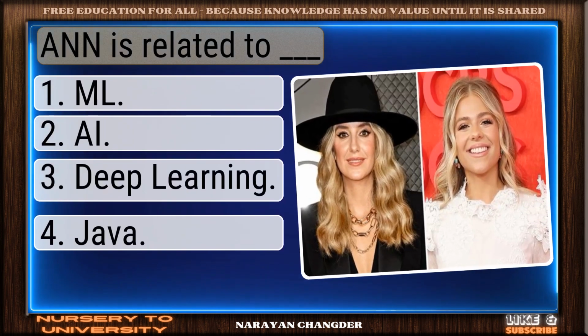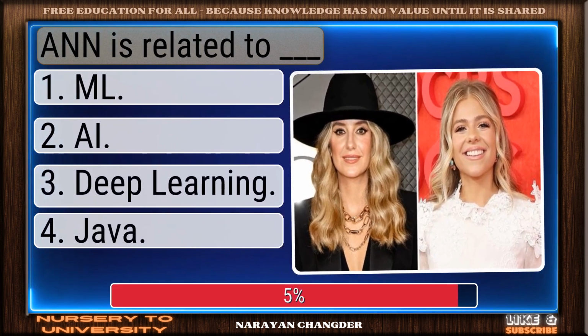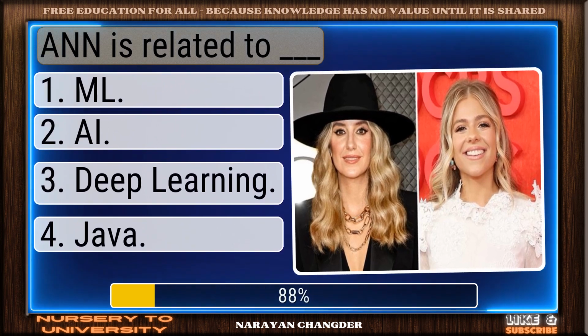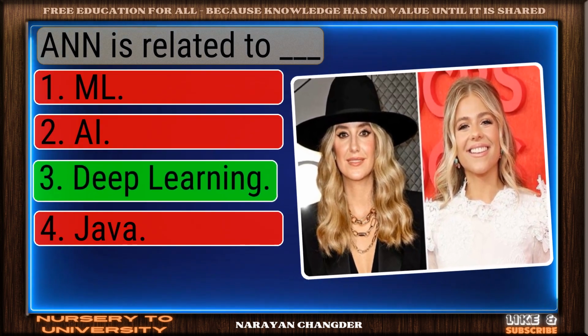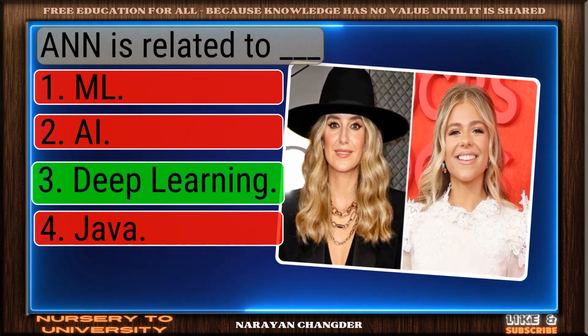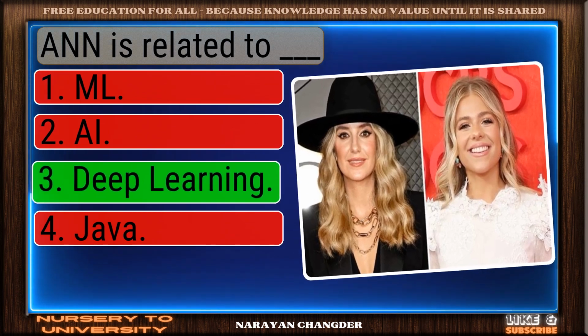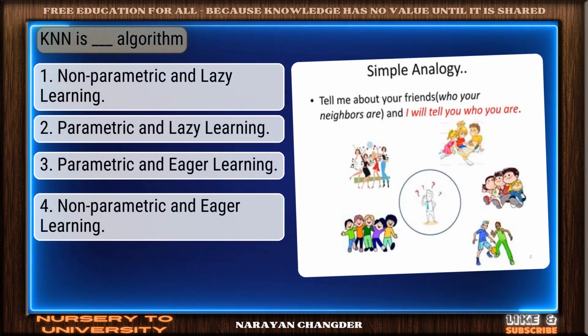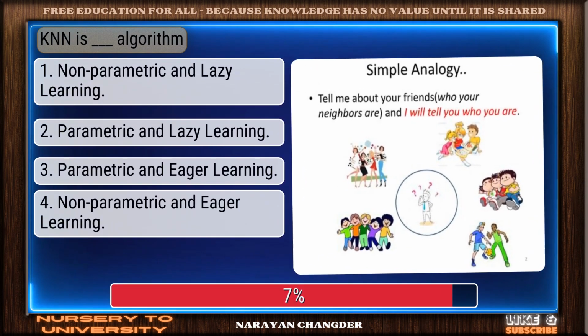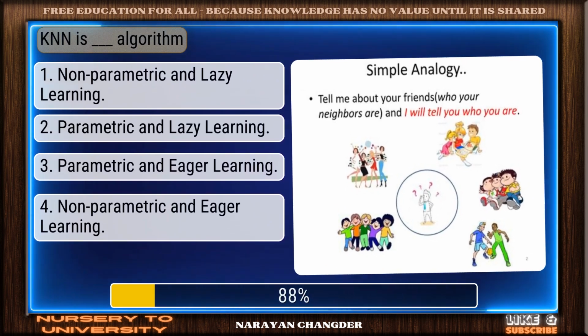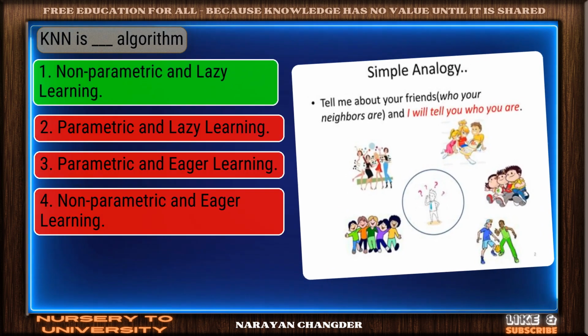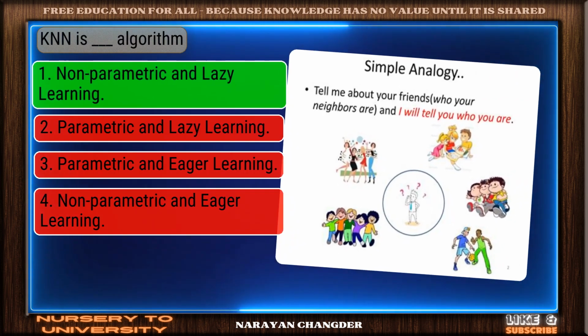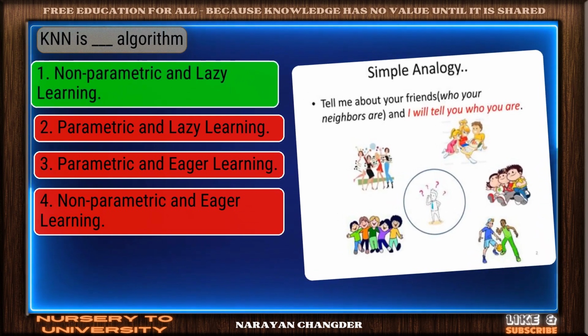Question number 73. AI is related to dash. Strong choice. Deep learning is the right answer. Question number 74. KNN is dash algorithm. Nice work. You chose non-parametric and lazy learning, and it is correct.